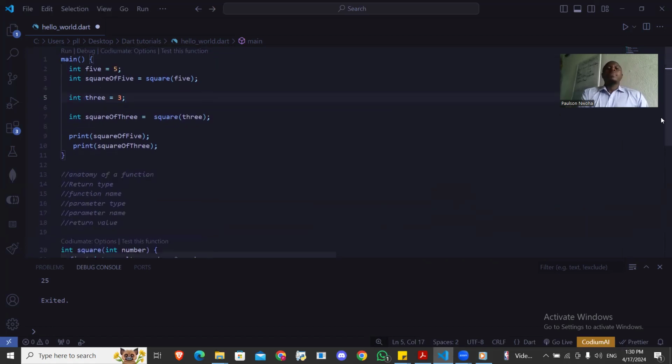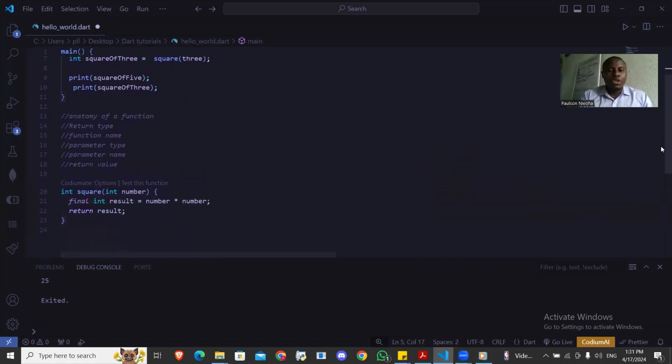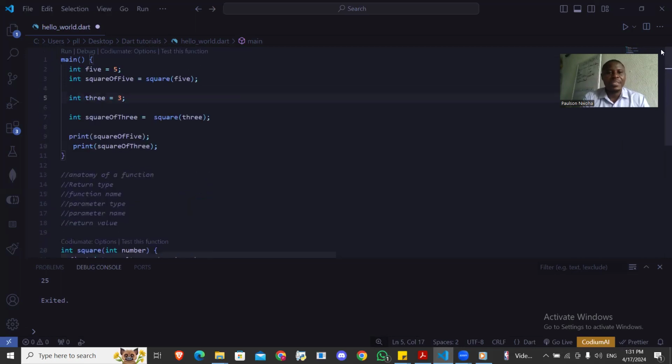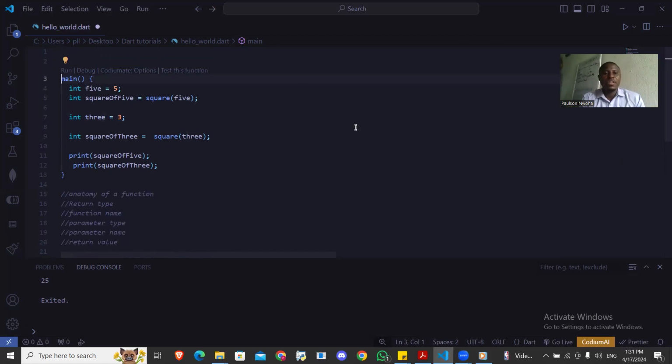Now I want us to take a look at this function, the anatomy of the function. The return type: not all functions return a value. So if a function does not return a value, what do you do? This return type is actually optional. If you look at the main function, it is not returning anything. So it doesn't have any return type attached to it.